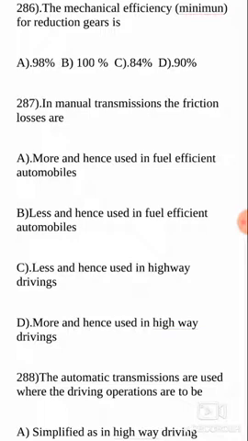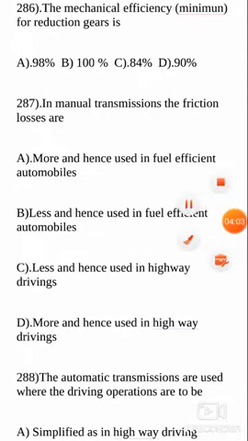In the manual transmission, the friction losses are, so again the similar type of questions, right? More and hence used in fuel efficient automobiles, less and hence used in fuel efficient automobiles, less and hence used in highway drivings, more and hence used in highway drivings. So what are the different combinations? Less, more, and fuel efficient automobiles and highway driving. So you have to be very careful and exactly correct.